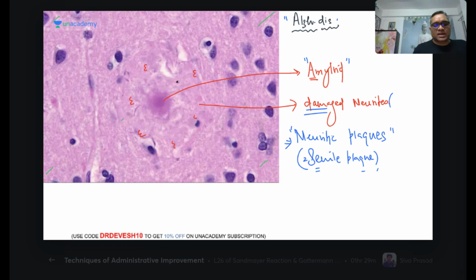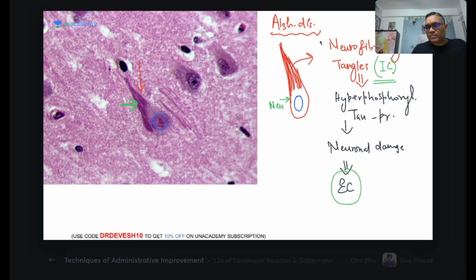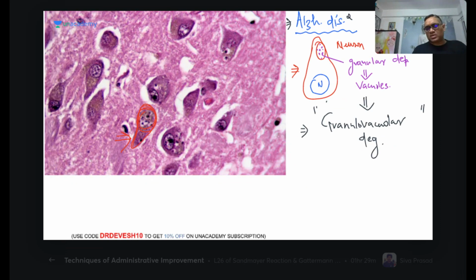So I will just sum it up. What are the things I have told you in Alzheimer disease? A quick review, right? Number one finding we have discussed is the neuritic plaque, senile plaque, correct? Number two, we have discussed the Bielschowsky stain of the same. Number three, we have seen neurofibrillary tangle, which was initially intracellular and later became extracellular, and they are the better correlator for the severity of the dementia.